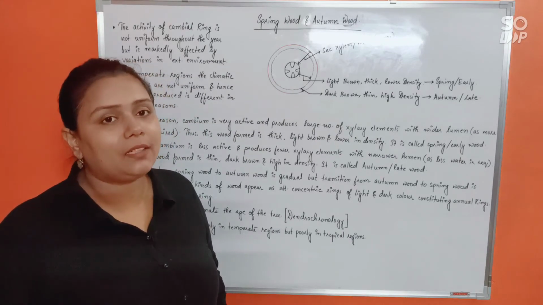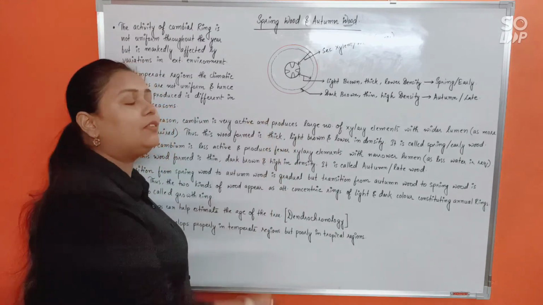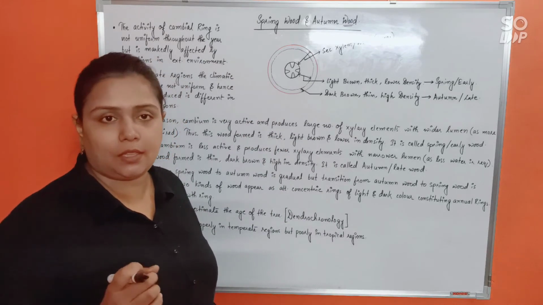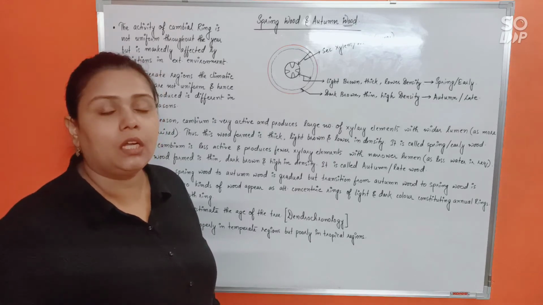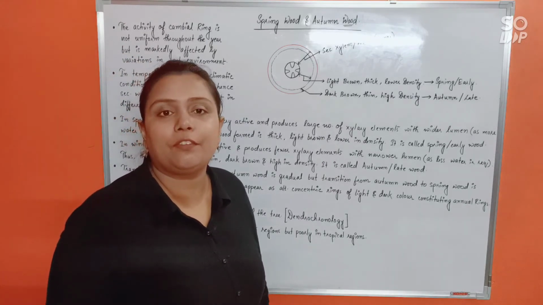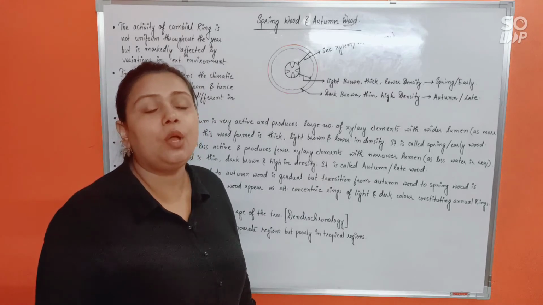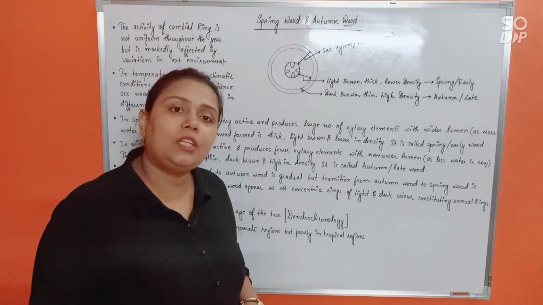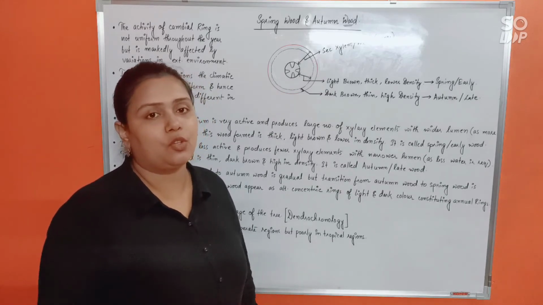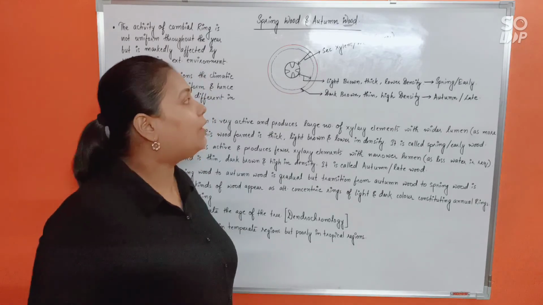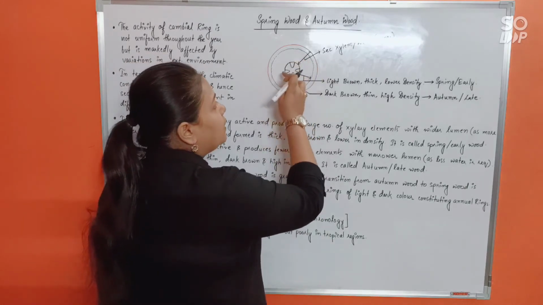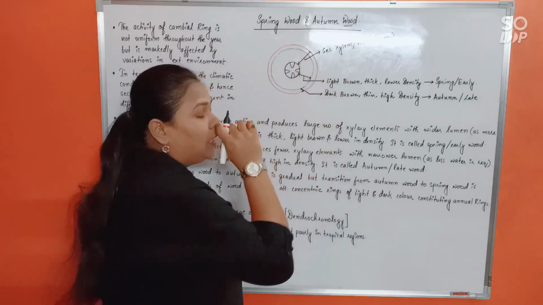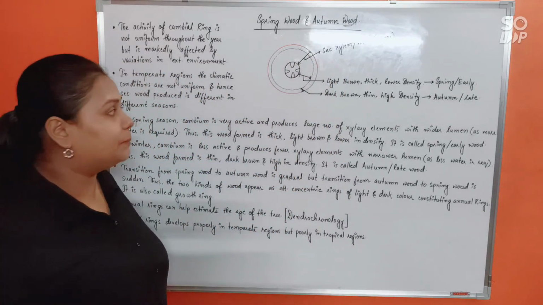Okay, understood that? So cambial ring activity is not uniform throughout the year. It is more in the summer, and it is less in the winter. So in the summer, the cambial ring will give rise to thick, light brown color, lower density wood, whereas in winter it will give rise to exact opposite nature of wood. Understood? That will give rise to alternate rings, a light brown color ring and a dark brown color ring. This is how the cambial ring activity will keep happening.